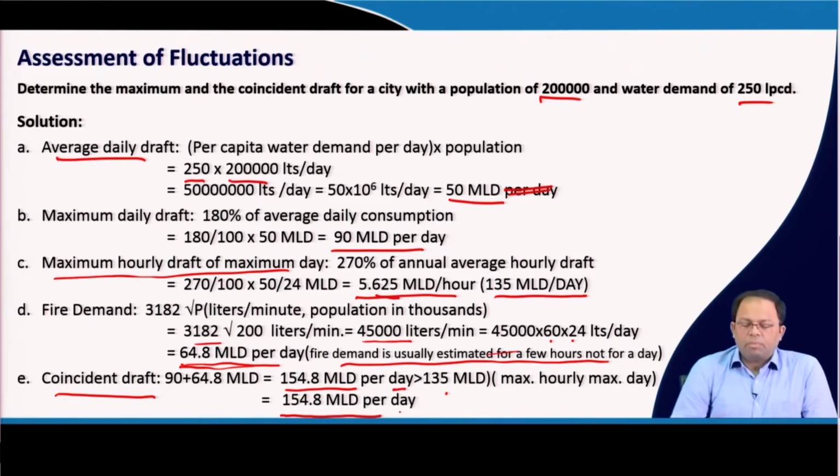We have to use that, and using that we will determine the size of our network, the size of our pipeline, the size of our pumps and so on. So, this is how fluctuations influence the water supply infrastructure in a particular urban area.